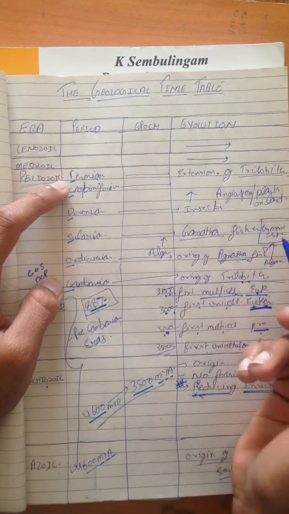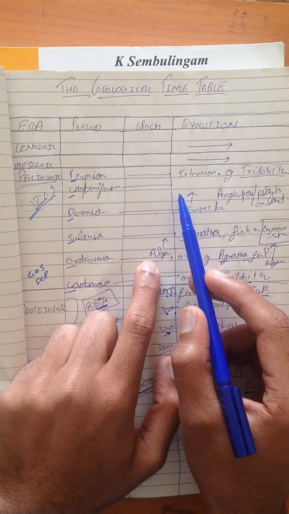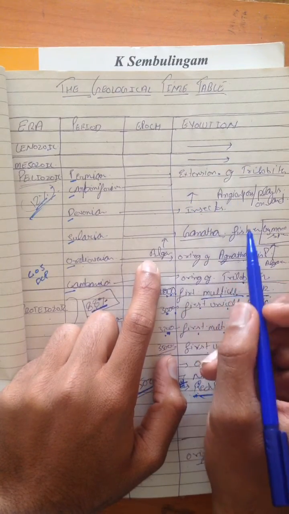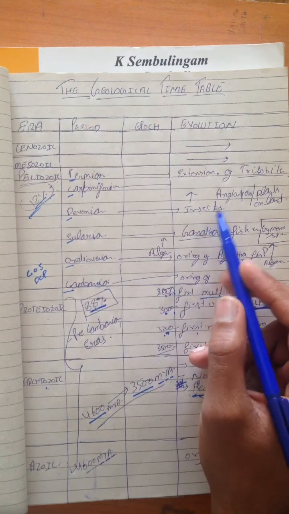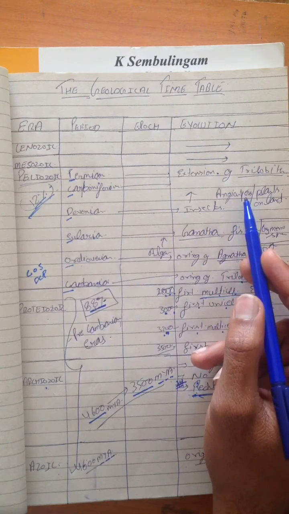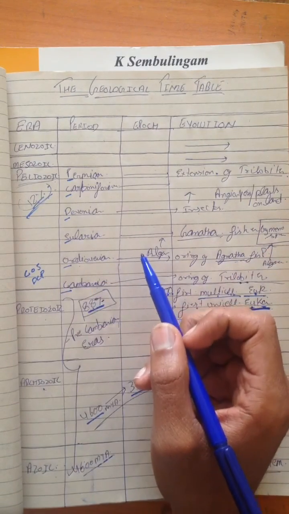If we are talking about the plants, from Ordovician, algae to the higher plants, means land plants: algae, bryophytes, pteridophytes, gymnosperms and angiosperms. The plants on land come in this era, the Paleozoic era.